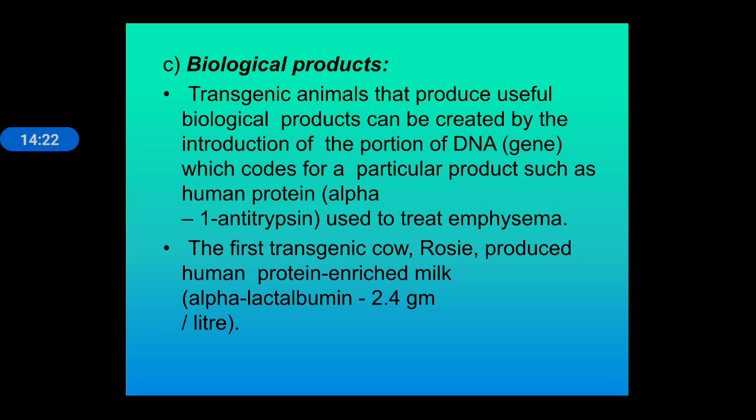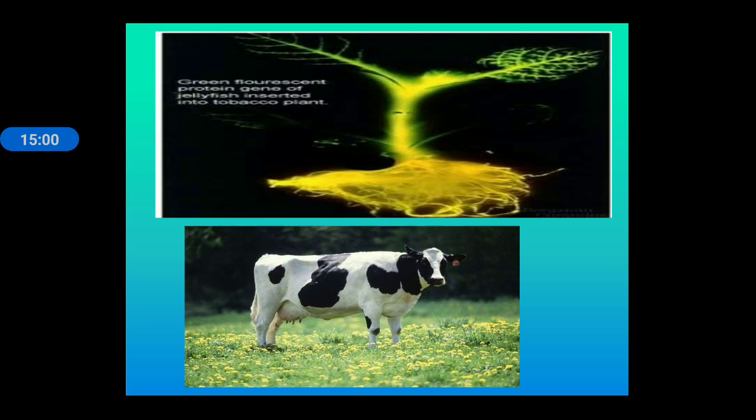Next is biological product. Transgenic animals that produce useful biological products can be created by the introduction of DNA. DNA will lead to the formation of RNA, and RNA will express itself to form a protein. So different biological products can be produced by transgenic animals. We can identify the particular gene for the synthesis of a particular protein. For example, human protein alpha 1 antitrypsin is used to treat emphysema. The first transgenic cow was Rosie, in which human protein enriched milk was produced. You can see this here.